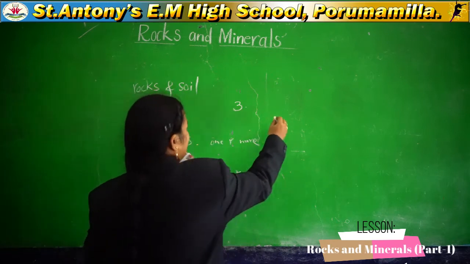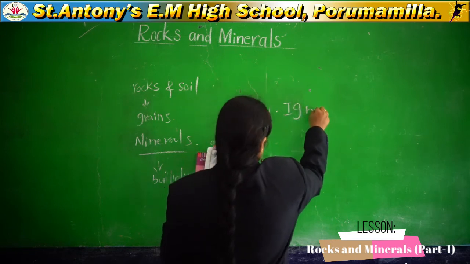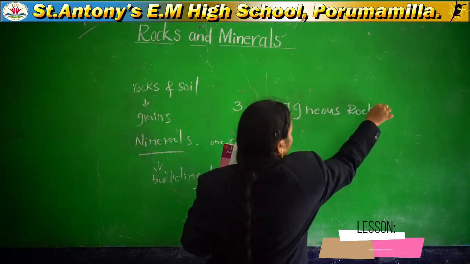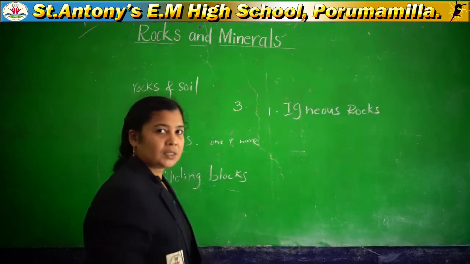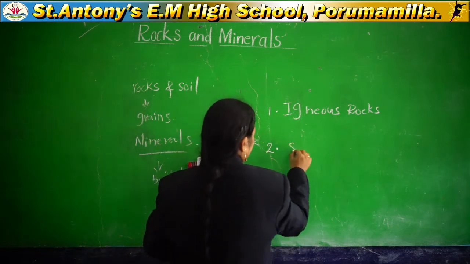The first one is igneous rocks. The second one is sedimentary rocks.